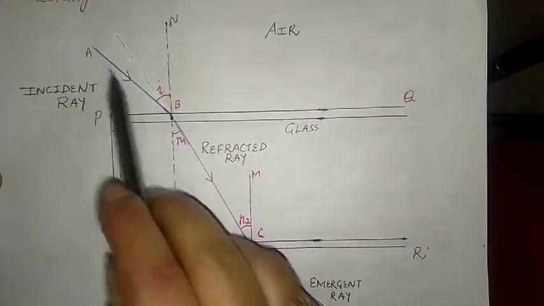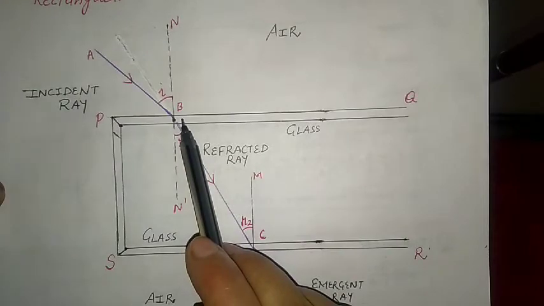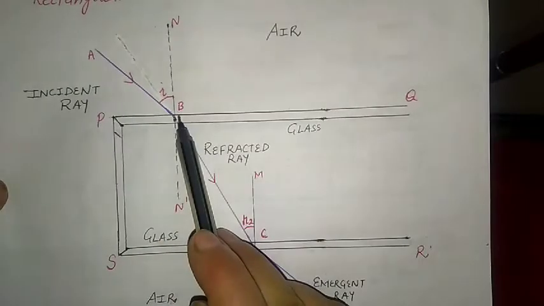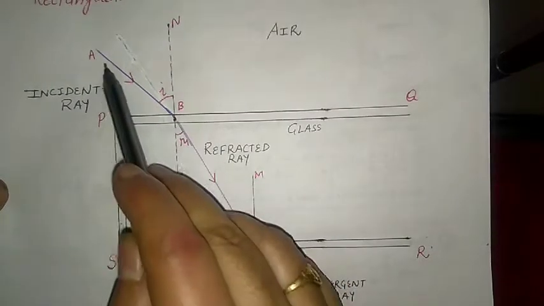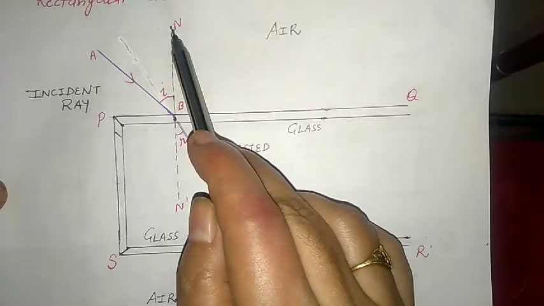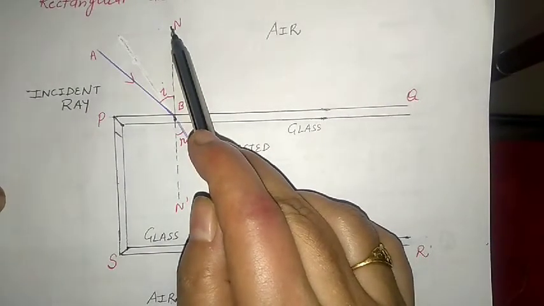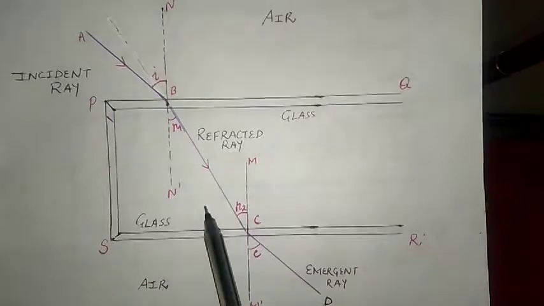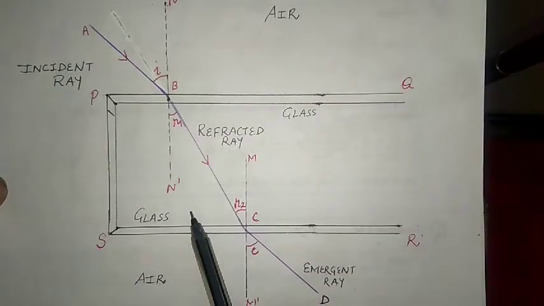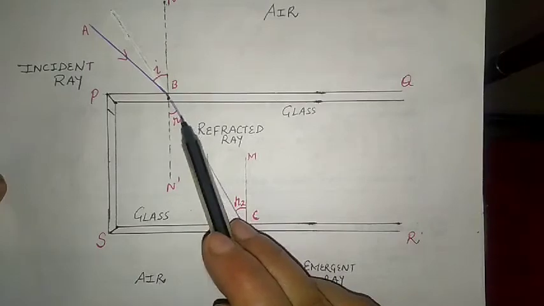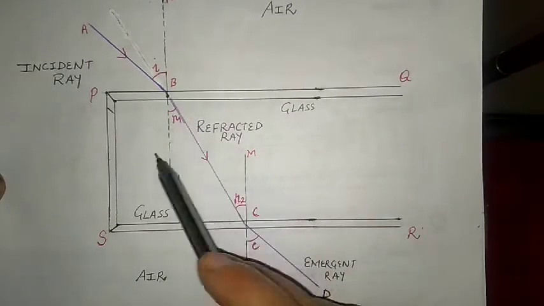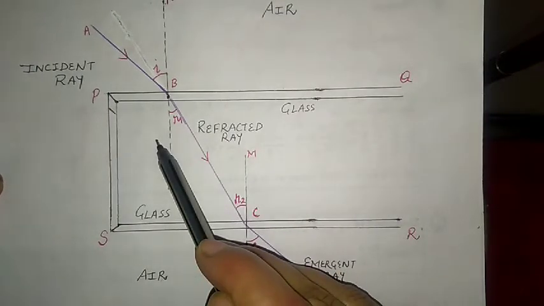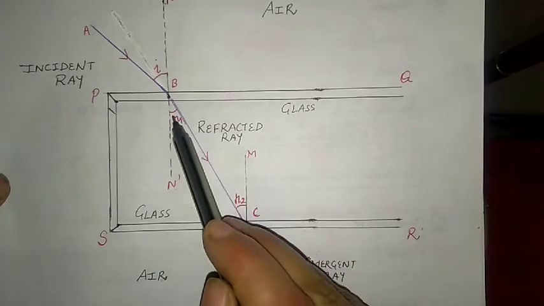A ray of light AB is traveling in air, incident on the face PQ at point B, and here the angle of incidence is ABN. Since it enters a denser medium, air to glass, and glass is denser compared to air, it bends towards the normal. Suppose BN dash is the normal, so it bends towards the normal. Now here, the angle of refraction is